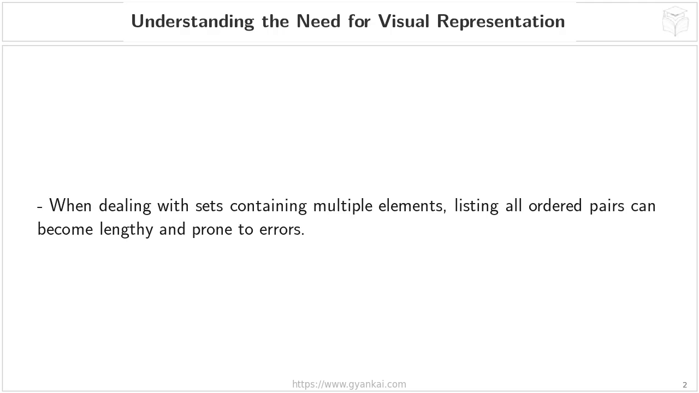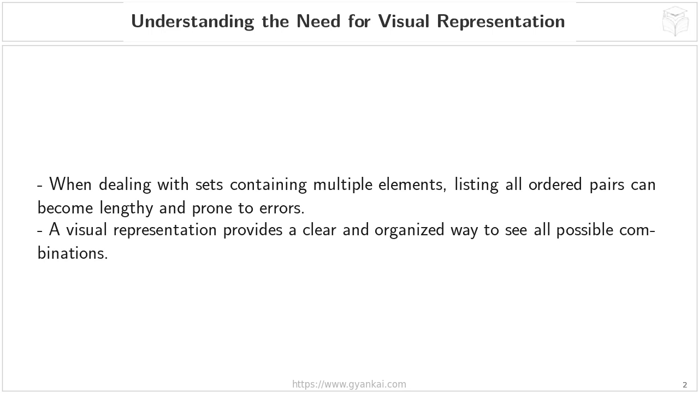Understanding the need for visual representation. If we tried to list all the possible ordered pairs manually, it would quickly become a very long list, and honestly, quite easy to make mistakes. You might accidentally repeat a pair, or worse, forget to include one. That's where visual representations come in.